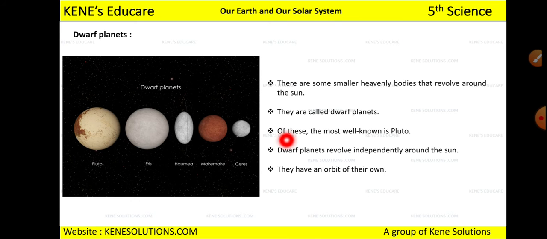Now this is how the dwarf planets look. This is Pluto, this is Eris, this is Haumea, this is Makemake, and this is Ceres. You just remember the name Pluto. The actual diagram of Pluto is like this, but if you see it, it is such a small planet, and that is the reason it is called a dwarf planet. The meaning of dwarf is small planet.